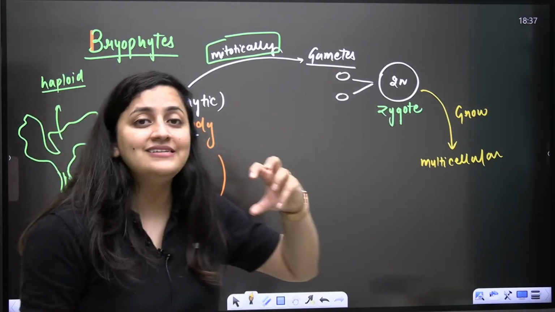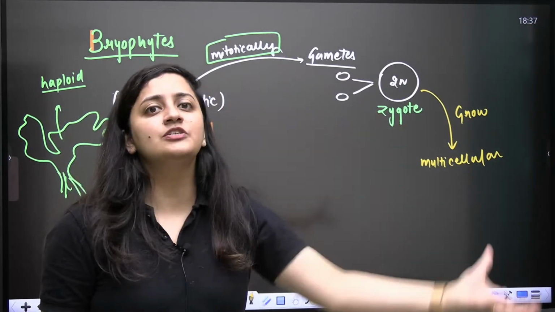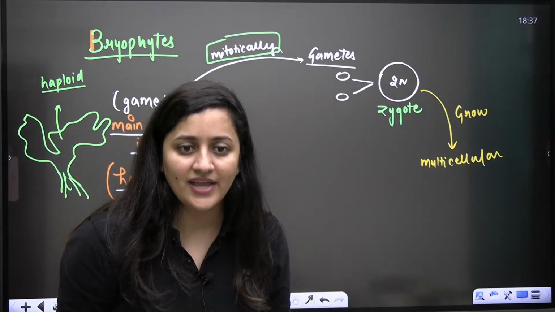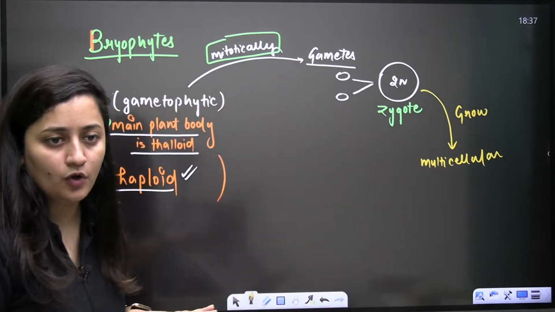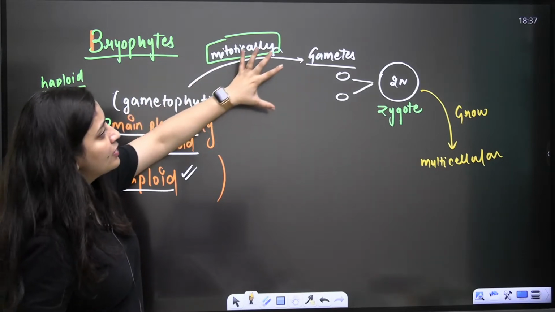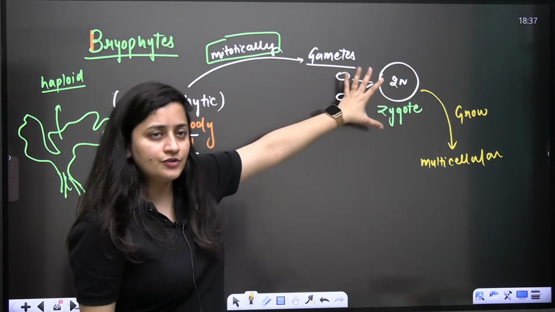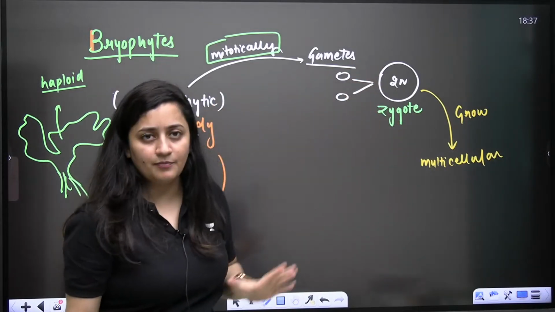A haploid cell cannot undergo meiosis. It is always the diploid cell which will undergo meiosis. So the haploid cell mitotically will grow and form gametes. Gametes will fuse, basically fertilization or syngamy, and you get a diploid zygote.